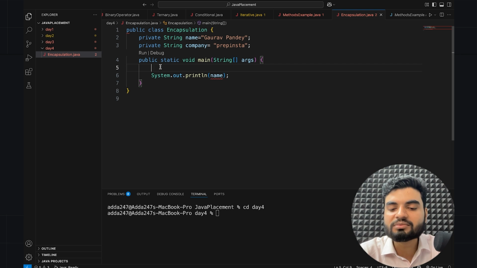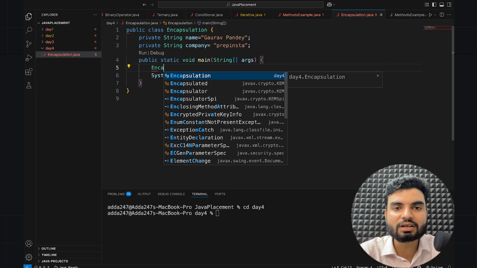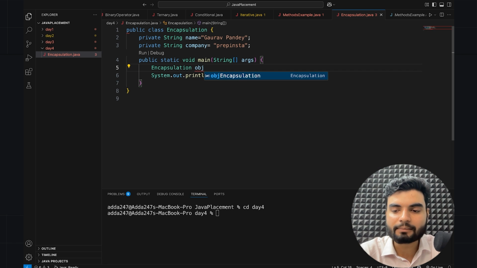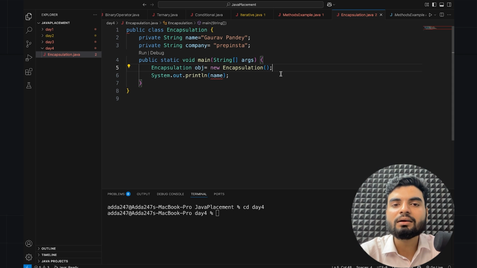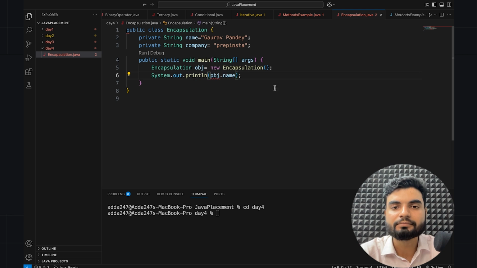And how will you create an object? With the help of the class name. So you put the class name, which I have written as Encapsulation here. Then you put the object name, let's say obj, and then the new keyword. With the new keyword only you create the object, and here Encapsulation. Done. Now if I want to access it, I use obj dot name. Okay, so now I'll try to run this.